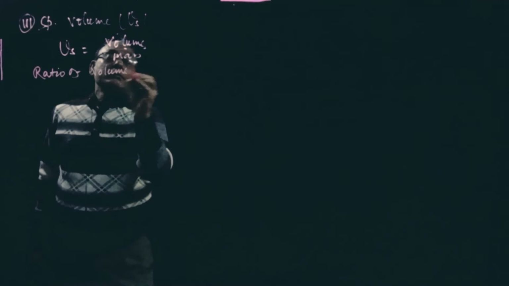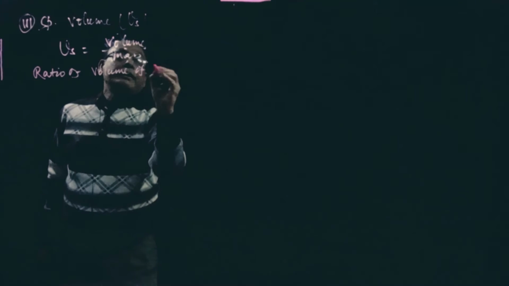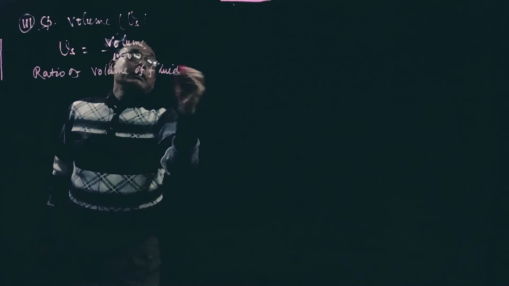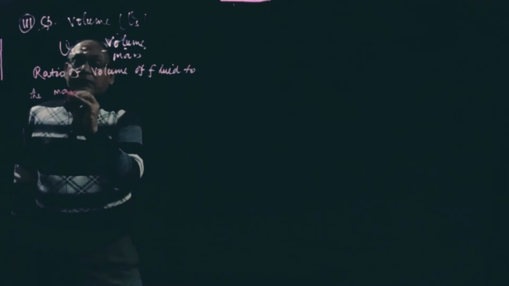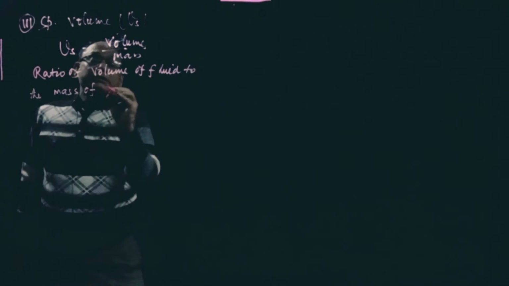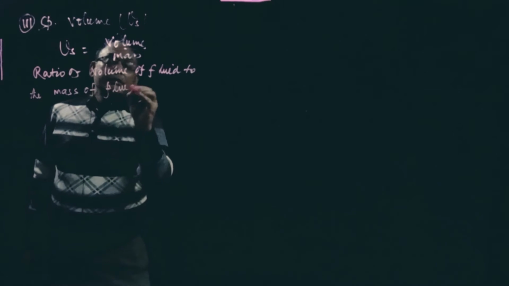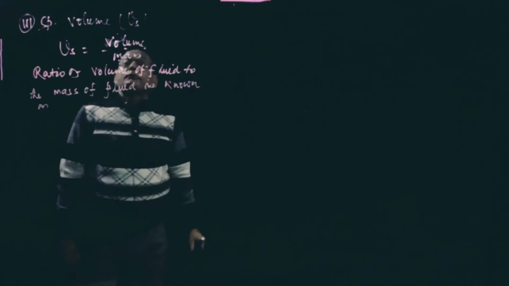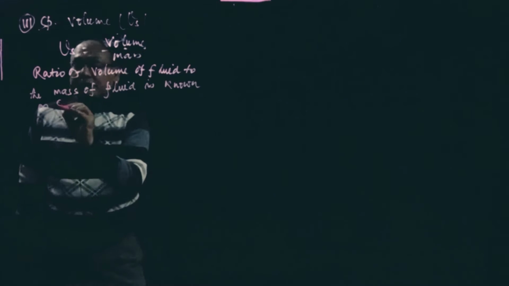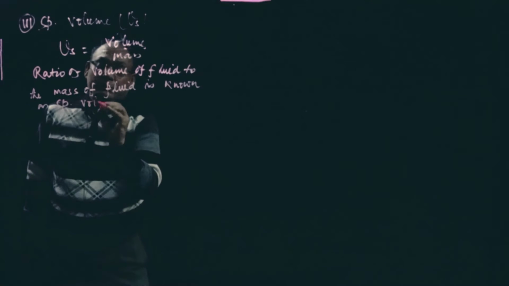The ratio of volume of fluid to the mass of fluid is known as specific volume.